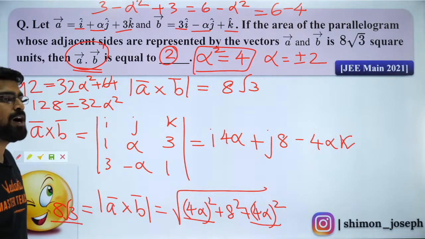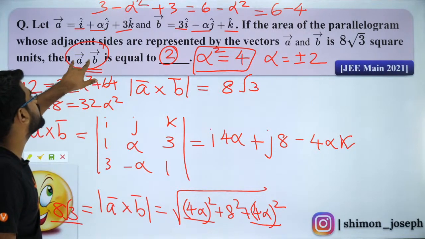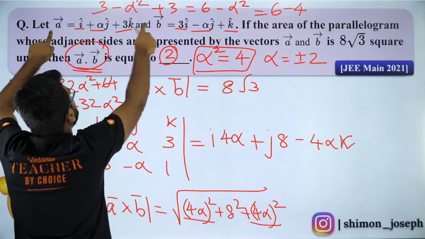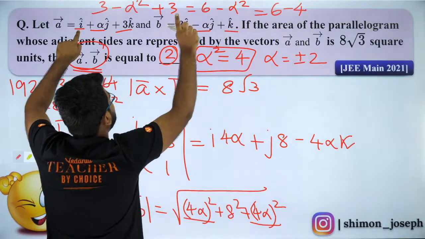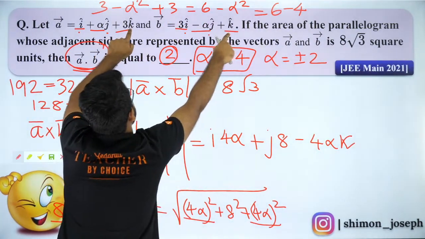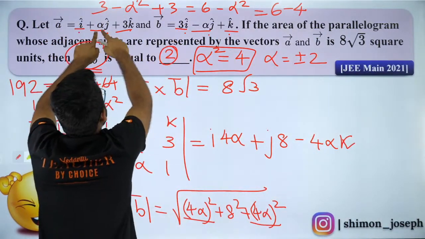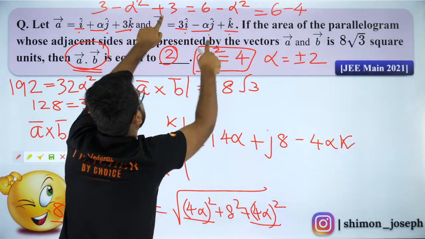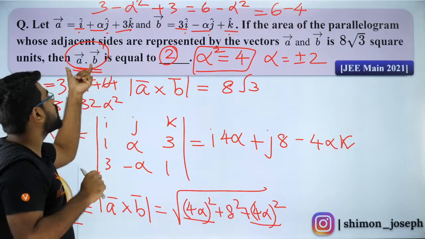Why is there no cos factor? Because, Kirito, I did not open it as mod A, mod B cos theta. I directly took the dot product with the components. So I dot I will be 1, J dot J will be 1, K dot K will be 1. So since I am taking it like that, it will be 1 into 3, 3, plus alpha into minus alpha square, plus 3 into plus 1, plus 3. Understood? So that is why you don't get a cos theta.